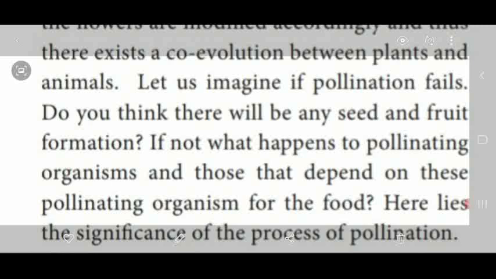Not only that, some kinds of animals and human beings depend upon the plants either directly or indirectly, so those living organisms are also affected. If there is no plant life on the earth, there is no life for other living things. So pollination is very important for all living things.